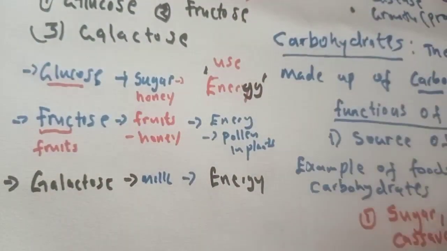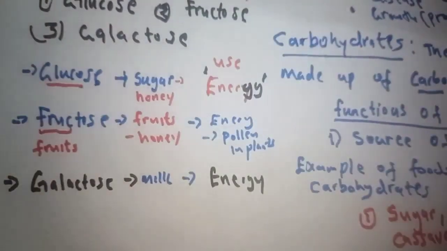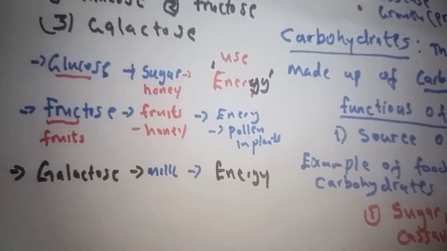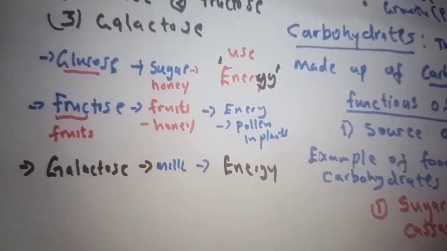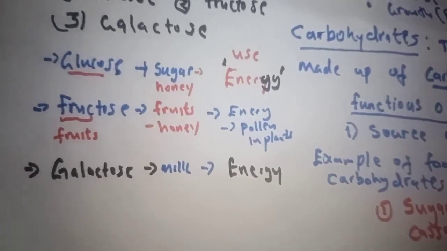They are all used for energy. So these are the three major types of monosaccharides: galactose, fructose, and glucose.